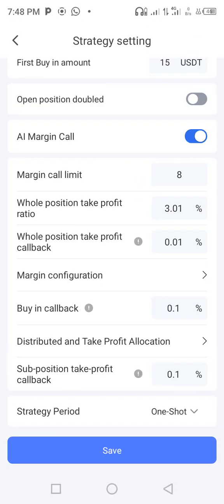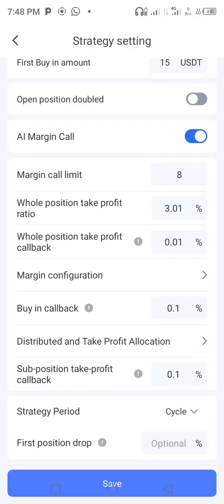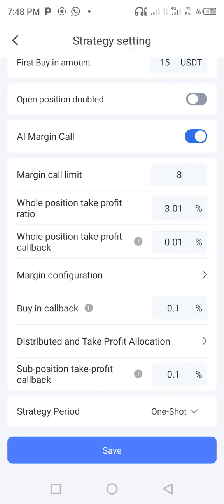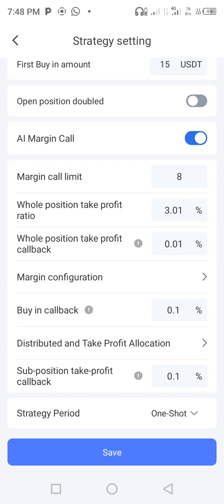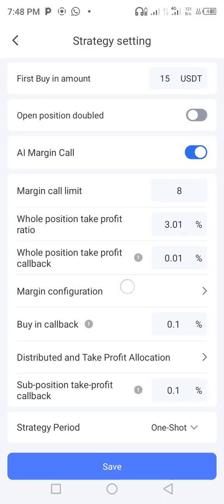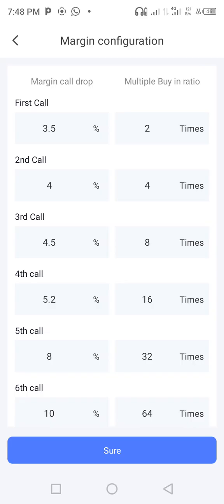Then you come on cycle, where you have seen cycle here. You can choose one shot. Always choose one shot in case you want to trade once and for all. But if you want to put in a cycle, then you can, but you put one shot right now. Then you come on here where you see margin configuration, tap margin configuration.